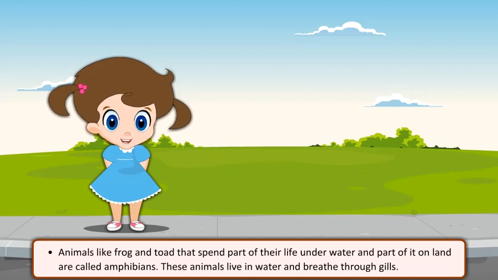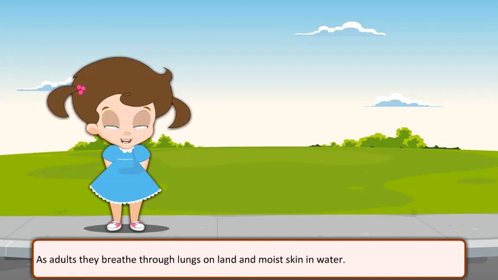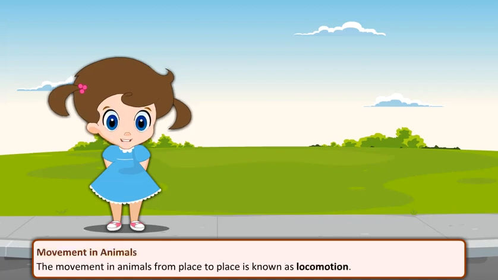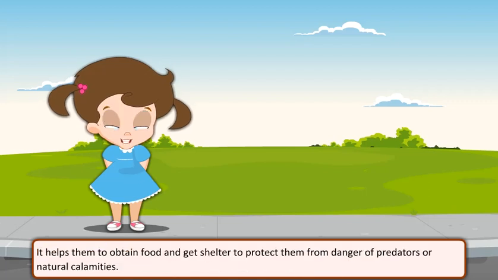Animals like frog and toad that spend part of their life underwater and part of it on land are called amphibians. These animals live in water and breathe through gills. As adults, they breathe through lungs on land and moist skin in water. Movement in animals. The movement in animals from place to place is known as locomotion. It helps them to obtain food and get shelter to protect them from danger of predators or natural calamities.